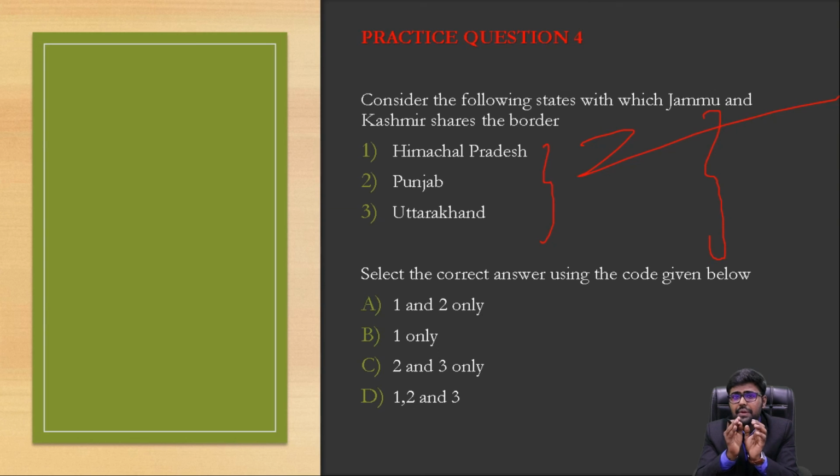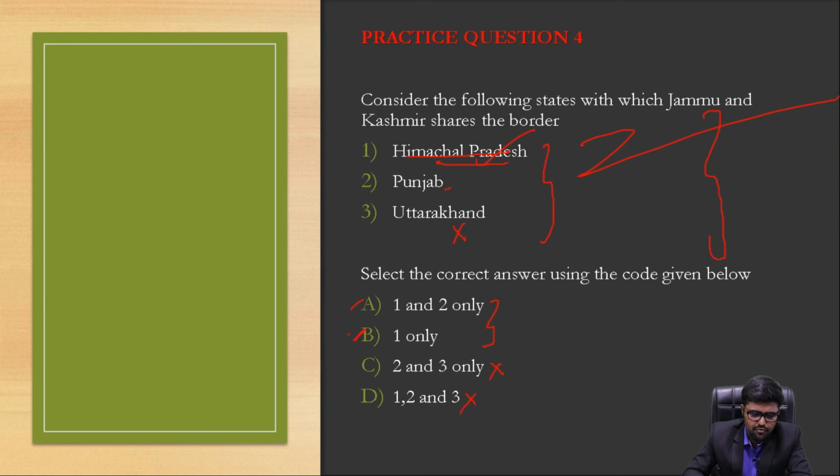everything, because you are preparing for IAS. So you should have all these things ready-made in your mind. So obviously Uttarakhand does not share a border with Jammu and Kashmir, so you can safely eliminate C and D. Again, it's a tough question with respect to the options. Coming to Himachal Pradesh, everybody knows that Himachal Pradesh touches it.